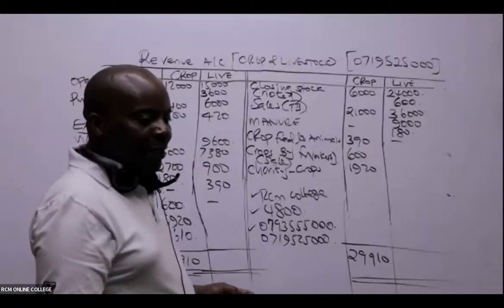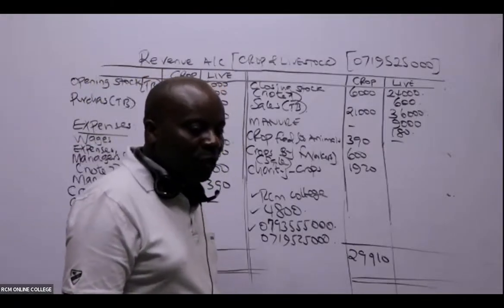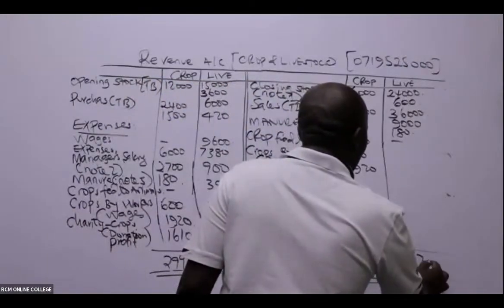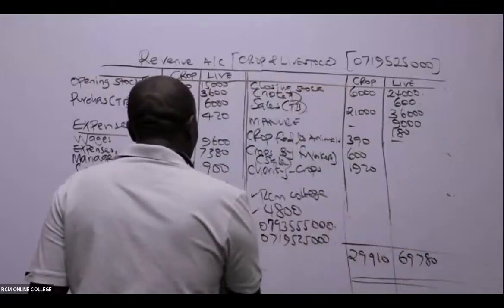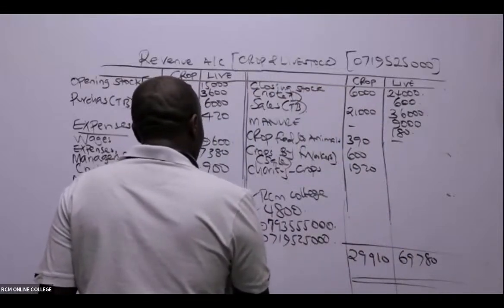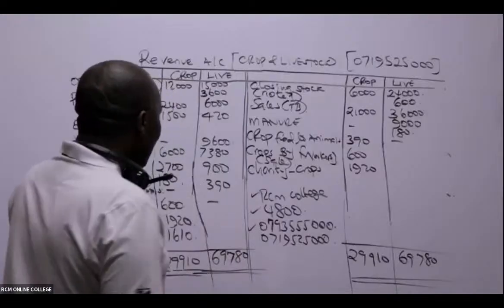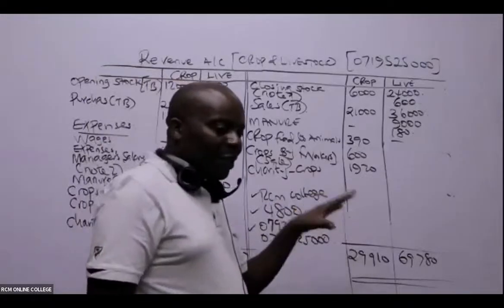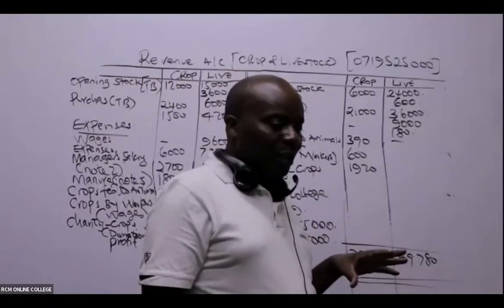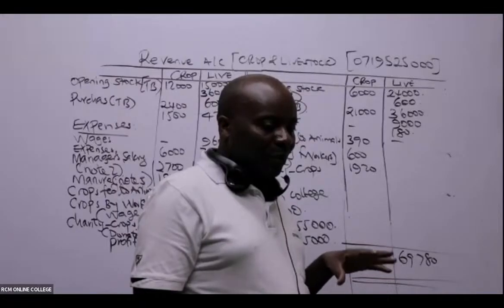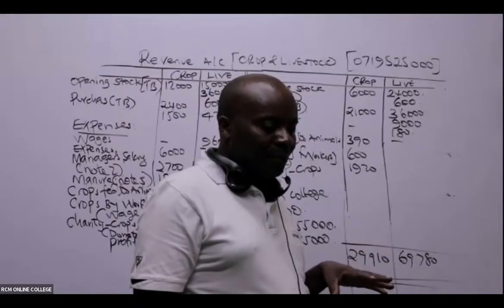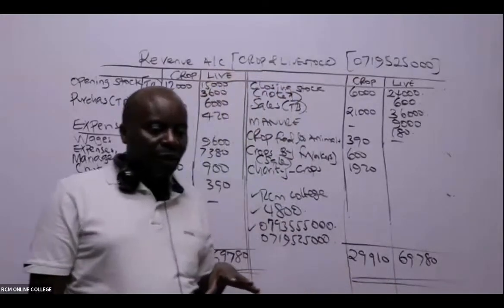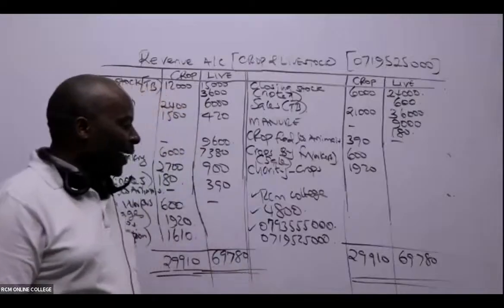All right. So somebody has already told me, Margaret, livestock is 69,780. Livestock is 69,780. So do we have in this case here a profit or a loss? If the balancing figure is here, then this will be a profit. If the balancing figure is on the other side, then that will be a loss. So let me see whether students will be able to give me this figure nicely.